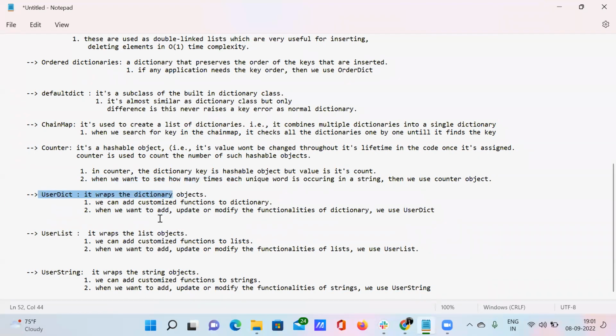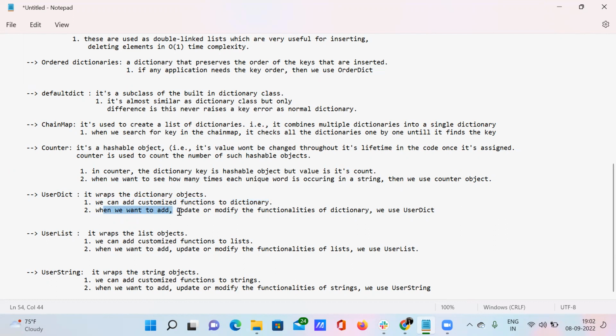And when you want to know what are the functionalities that these three will perform, you can add customized functions to the dictionary. Inside the dictionary, we can create customized functions. This is the main functionality that any of these three can perform. Okay, and when do we use this?